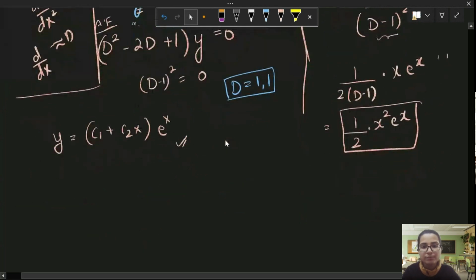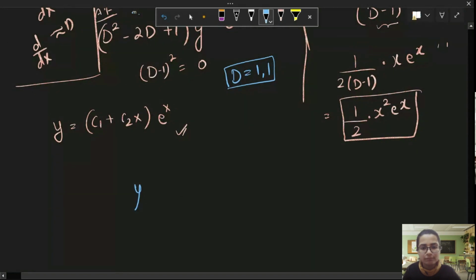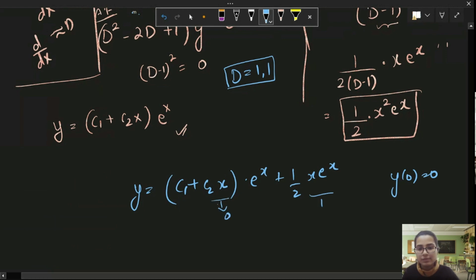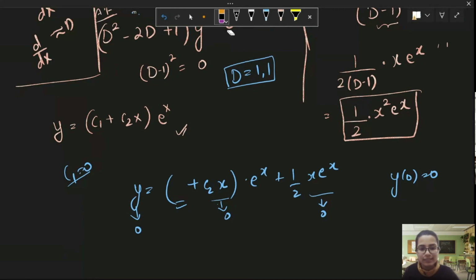So our complete solution becomes C1 plus C2 times x into e raised to power x plus half x square e raised to power x. The condition was y of 0 is equal to 0, the first condition. So when you put x equal to 0, this becomes 0, this becomes 0, and you are left with C1 equal to 0. So let me erase this C1, and this becomes our new solution.